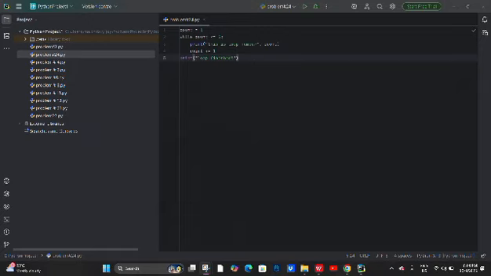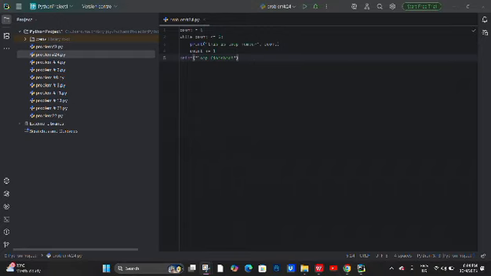On the third line, this prints a message showing which loop number it is. For example, this is loop number 1, then number 2, 3, and so on.